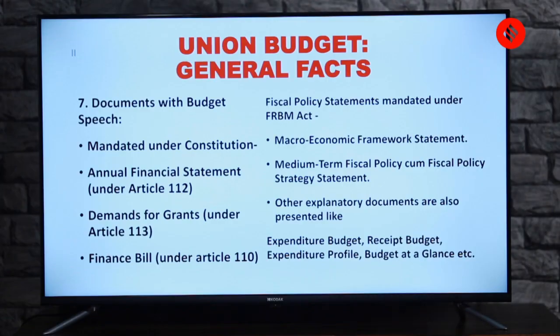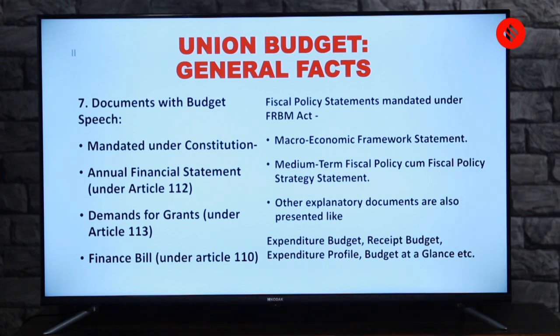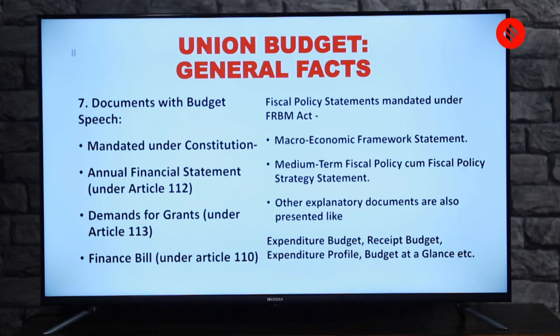The seventh general fact which I want to talk about is that when we talk about the documents of the budget speech, there are certain parts which are mandated in the Constitution of India, and therefore are specified or mentioned in some of the articles of the Constitution. For example, when we talk about the annual financial statement, that is the budget itself, it is in Article 112. So you must be reminded of the previous slide. Demand of grants, it is in Article 113. Finance bill, which is in Article 110, as we have mentioned.